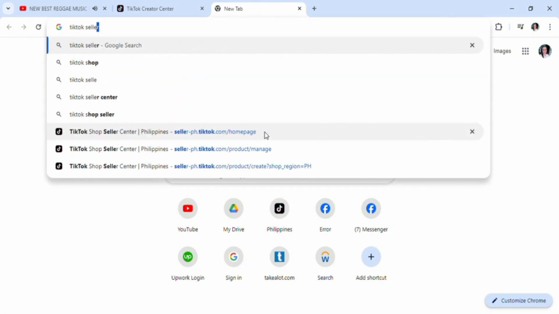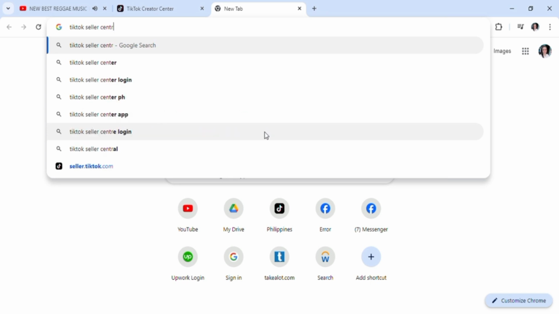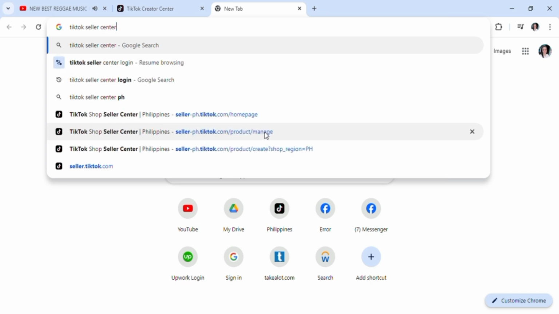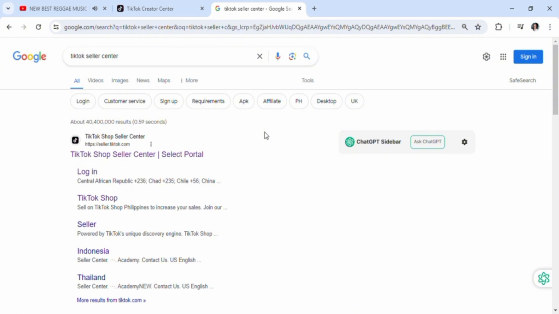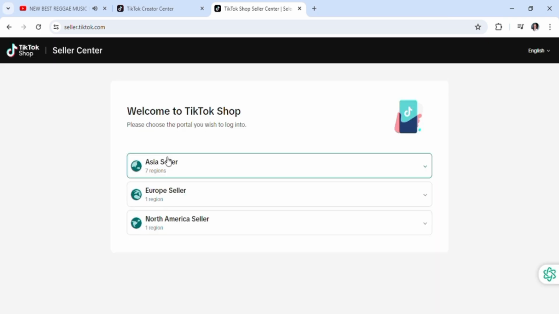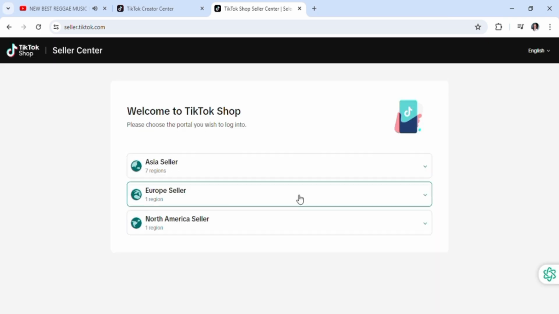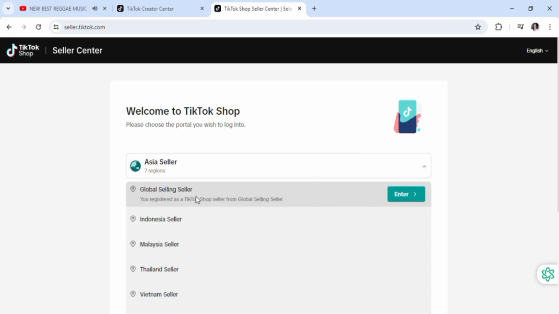Now that I've introduced you to the TikTok account itself, let's go ahead to the Seller Center. On the Seller Center, you could create your own account. It's a TikTok-affiliated e-commerce platform, still on TikTok. For example, you can choose where you're from: Asia, Europe seller, North American seller, depending on which location you have. So you want to pick the best options for your location.